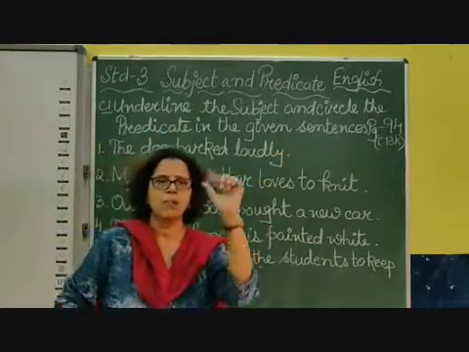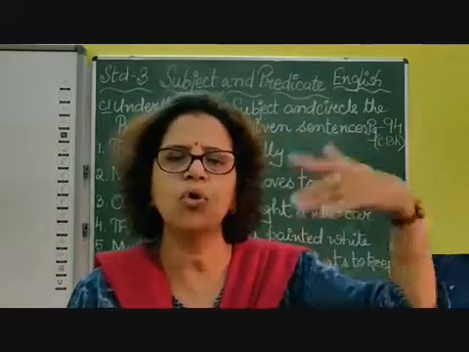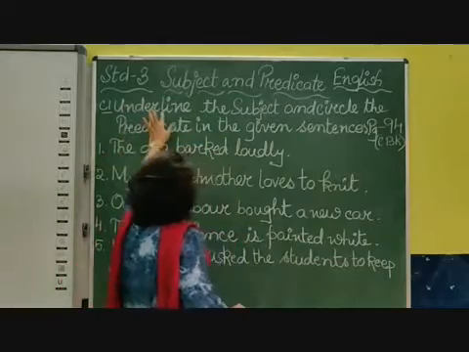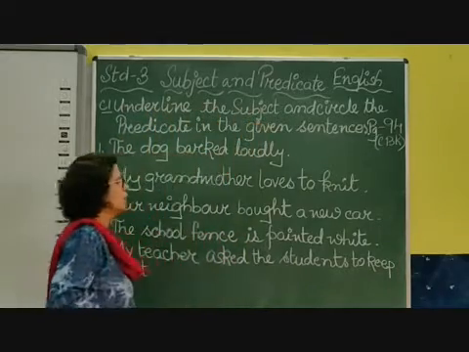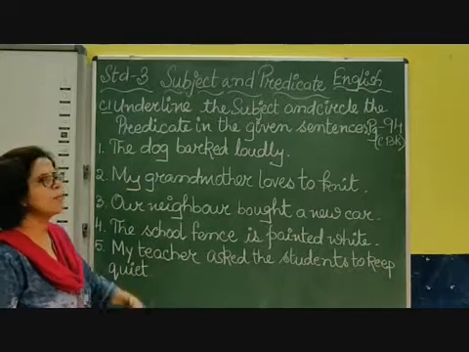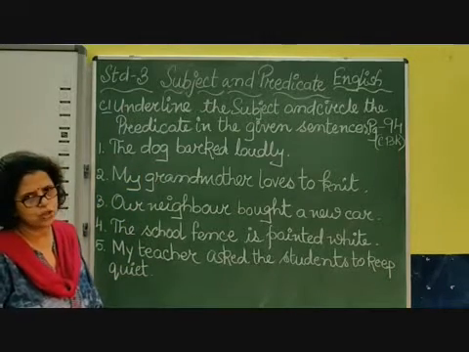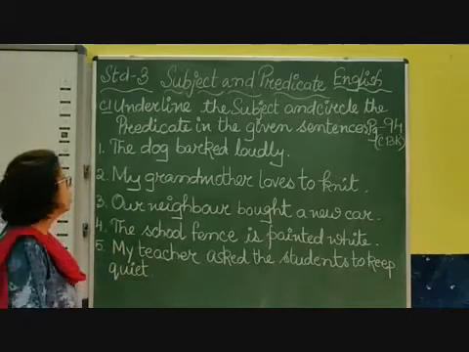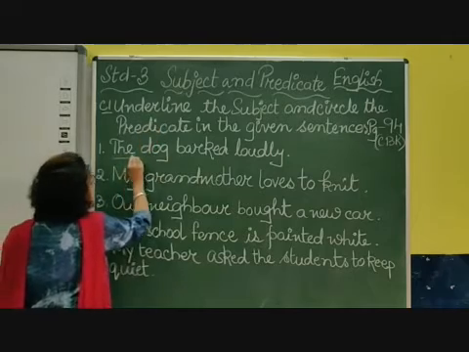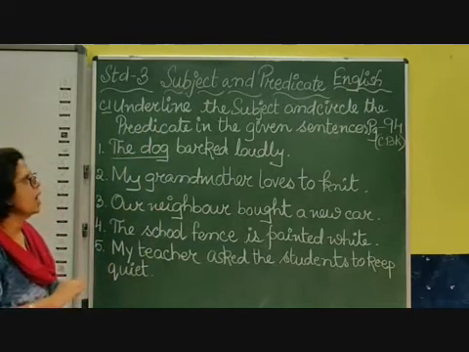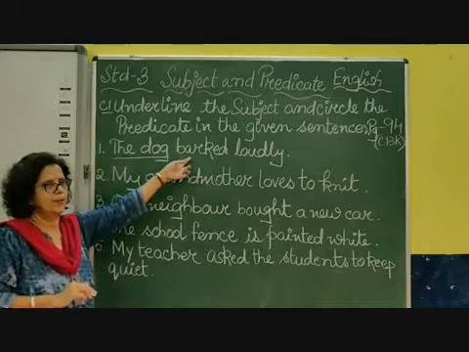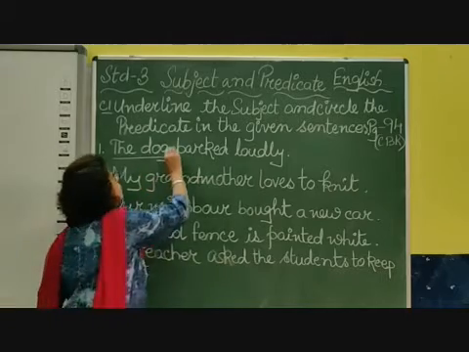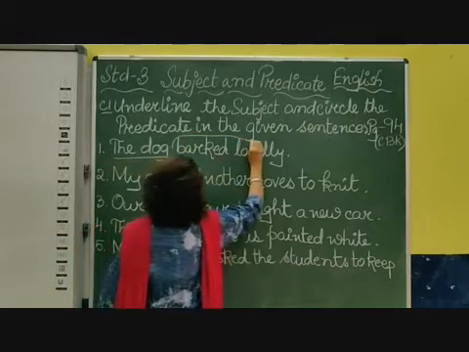Please remember, when they mention something that you have to underline, don't do the opposite, then the whole thing will be wrong. So they have mentioned in this exercise to underline the subject and circle the predicate in the written sentence. So, the dog barked loudly. Now about whom we are talking, children? The dog. We are talking about that particular dog. Underline my subject, I underline it. So it is my subject. And predicate: verb, again you can see ed, barked. Barked loudly is my predicate, and I have to circle it. So I circle it.